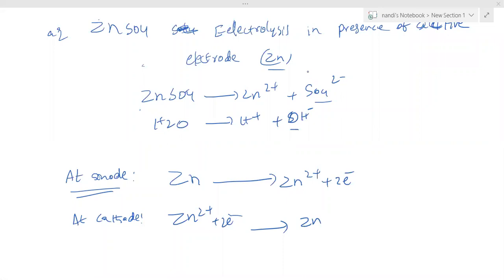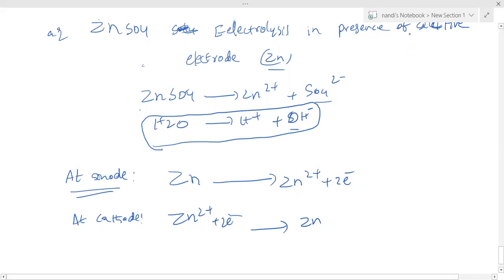When active electrodes are used, this is the process. In active electrodes, water does not participate. That is what you need to understand finally. In active electrodes, water is not participating. That is a point you can catch. Understood? In the case of inert electrodes, suppose platinum you are taking, here the anion is going to participate. First, clarity.